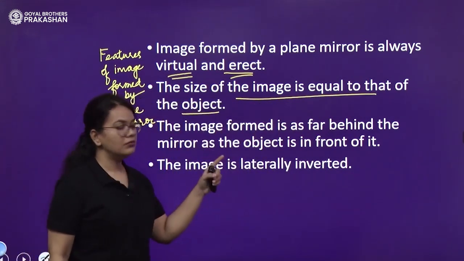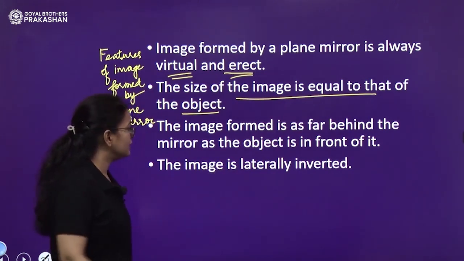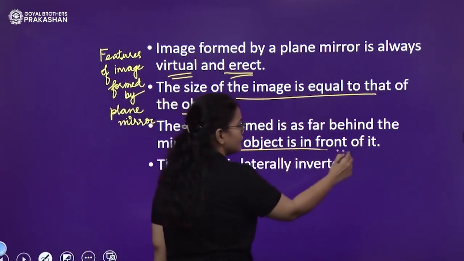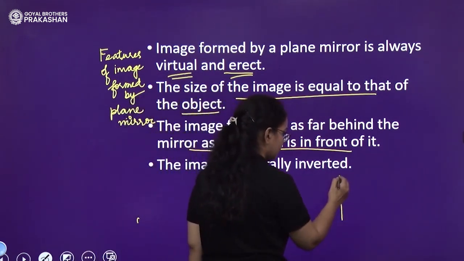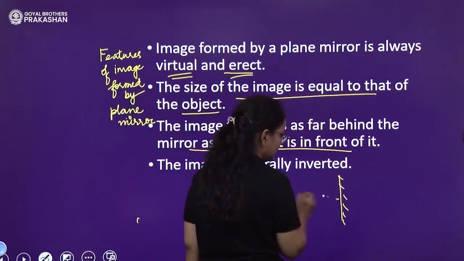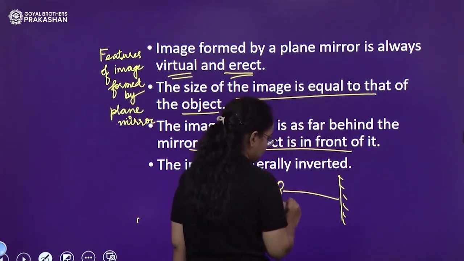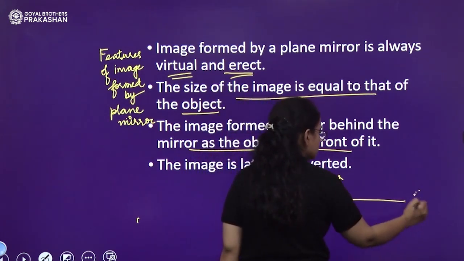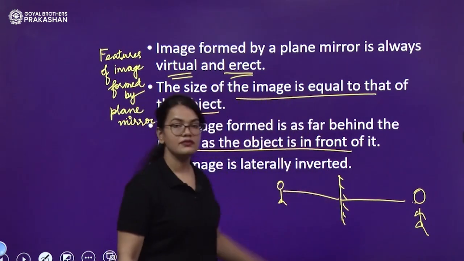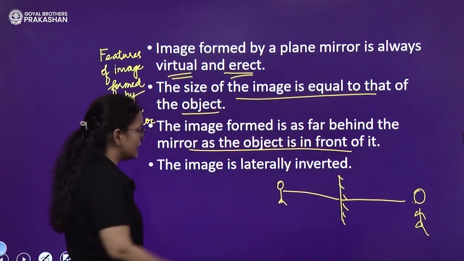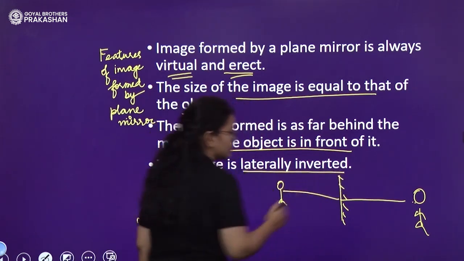The image formed is as far behind the mirror as the object is in front of the mirror. Suppose you are here. So, at the same distance, the image will be formed. Okay, these two distances will be the same. Next is that the image is laterally inverted.